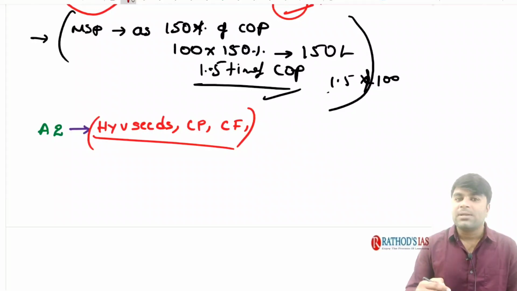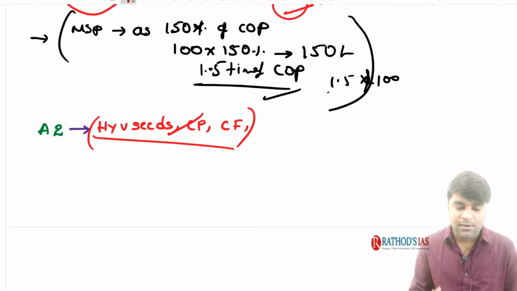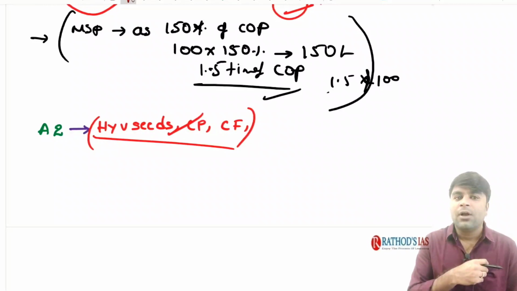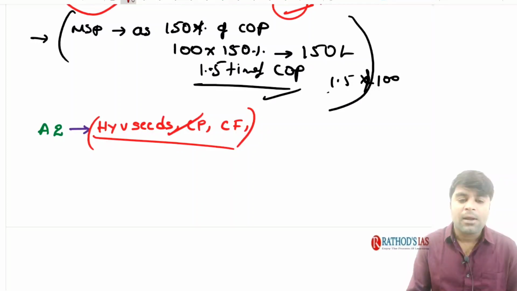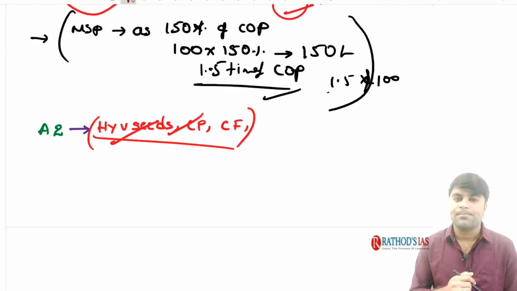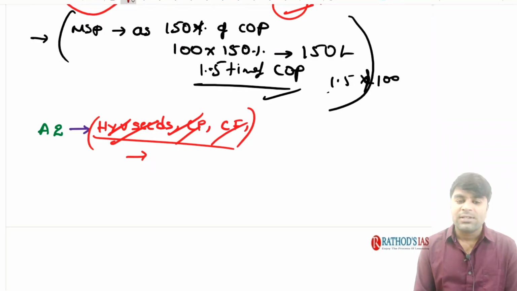A farmer needs to purchase these agricultural inputs in order to take up agriculture, right? Definitely he needs to purchase them, and in order to purchase something, he needs to make some expenditure. So the A2 component of the cost of production is nothing but all the out-of-pocket expenditure made by the farmer to purchase these agricultural inputs. Say for example, on high-yielding variety seeds, chemical pesticides and chemical fertilizers, he spent an out-of-pocket expenditure of about 600 rupees. So this is the A2 component of the cost of production.